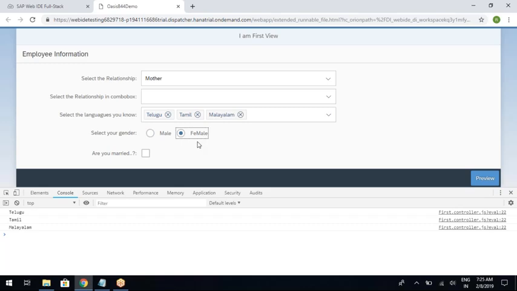I selected female, the function will give you 1. Those 0 and 1 are nothing but the index position. Male is present in the first position, so its index is 0, so it gives 0. If I have another option here and I select that option, it gives 2. So basically, the radio button group has only the parameter to give you the selected index. It cannot give the selected button. So the selected button event parameter is not there for radio button group.